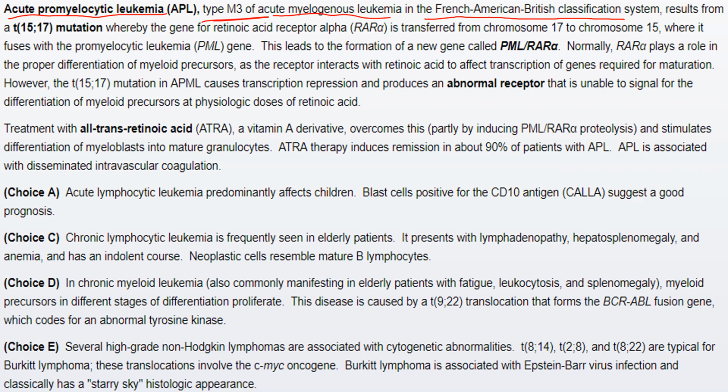It results from the t(15;17) translocation, whereby the gene for retinoic acid receptor alpha is transferred from chromosome 17 to chromosome 15, where it fuses with the promyelocytic leukemia gene, the PML gene. All in all, this leads to the formation of a new gene which is called PML/RAR alpha.